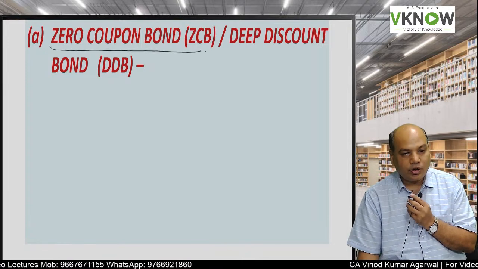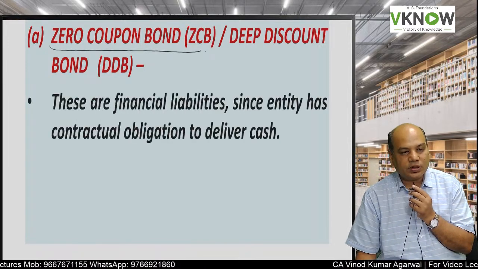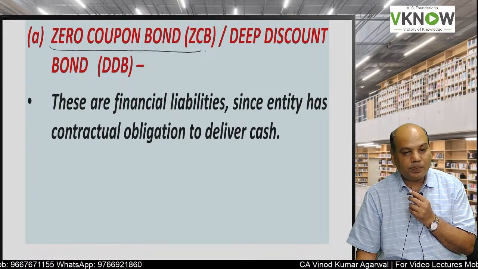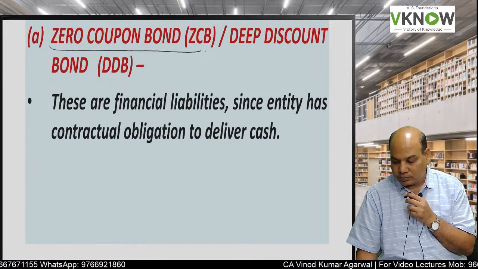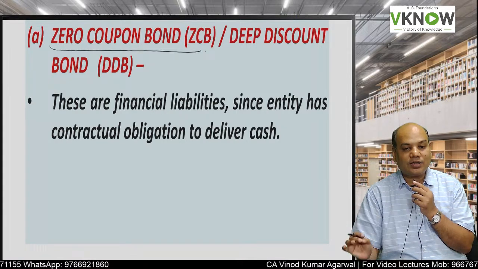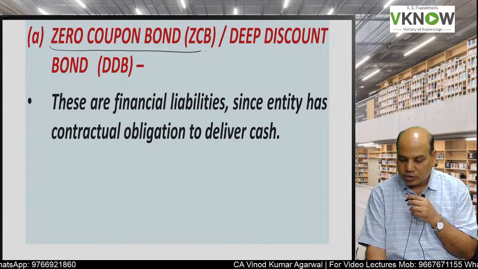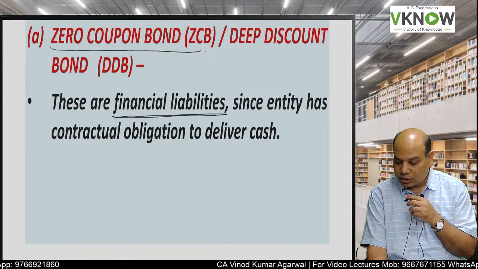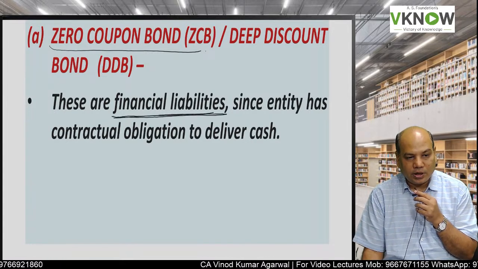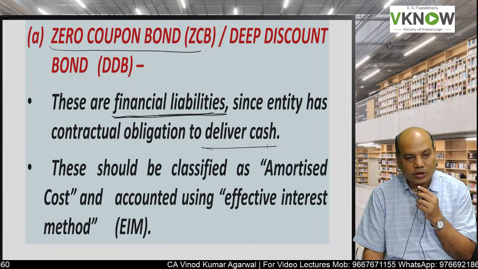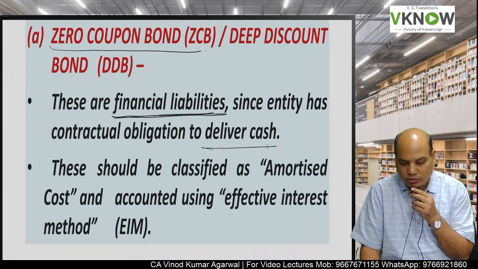Next is the treatment of zero coupon bond or deep discount bond. These bonds do not pay interest, only the principal amount is paid on maturity. Still, they will be treated as financial liability because there is a contractual obligation to pay the principal amount.